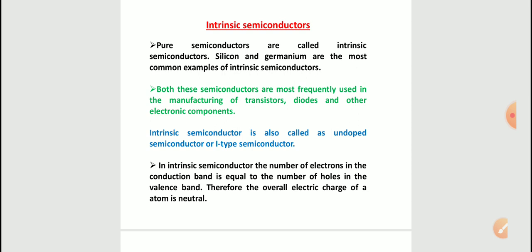Devices made of semiconductors are small, light in weight, more reliable and inexpensive. Hence, semiconductor devices have replaced almost all vacuum tube devices. In fact, silicon has almost no free electrons at room temperature as compared with germanium. That's why silicon is preferably used in the fabrication of semiconductor devices.